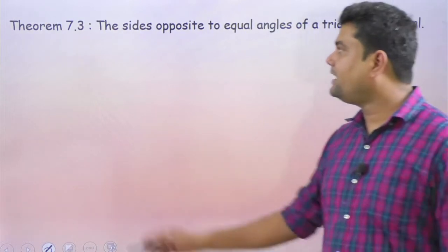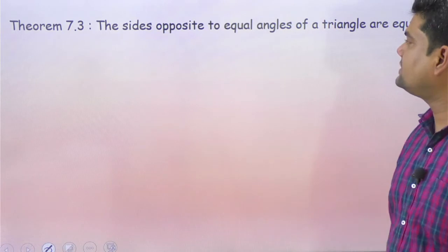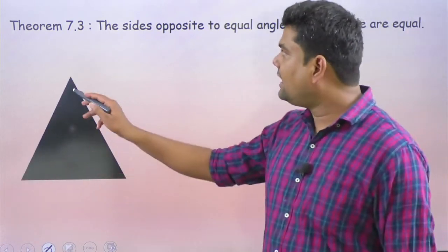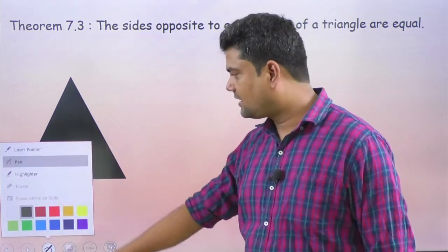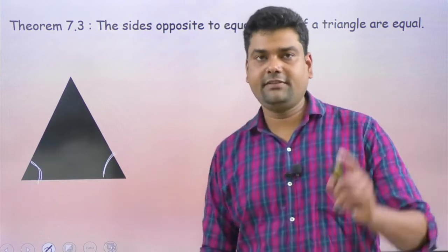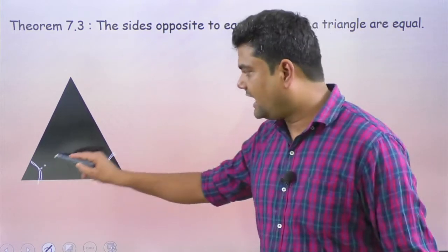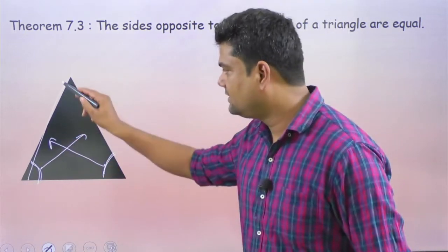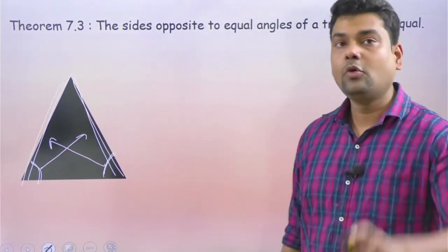Let's move to the third part. The sides opposite to the equal angles of a triangle are equal. We know that if this angle and this angle are equal, then the sides opposite to these two angles will also be equal. That means this length and this length will be equal.